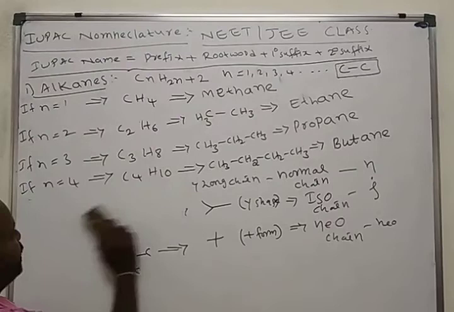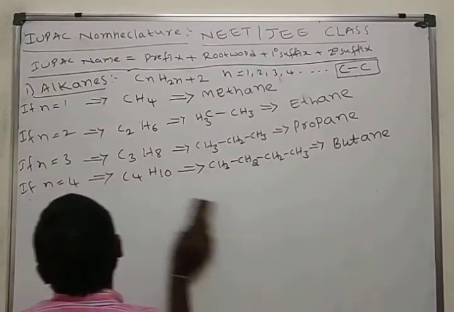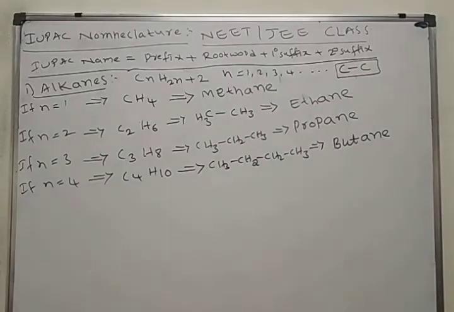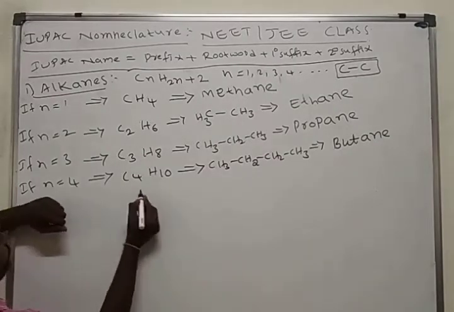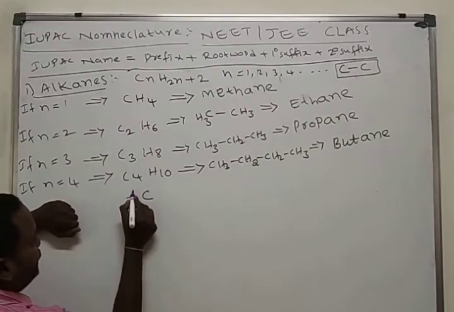In continuation, here I am taking a carbon. This is the reference carbon.